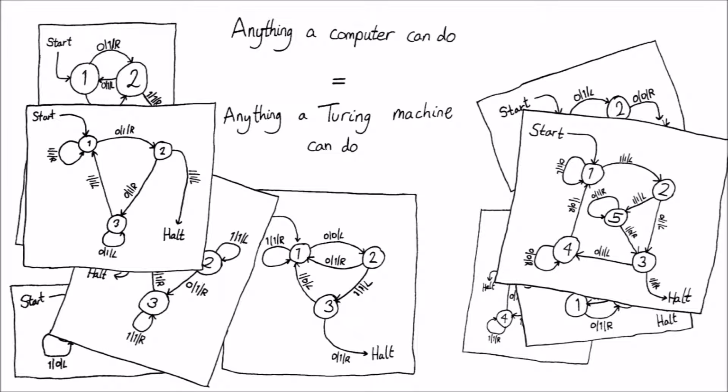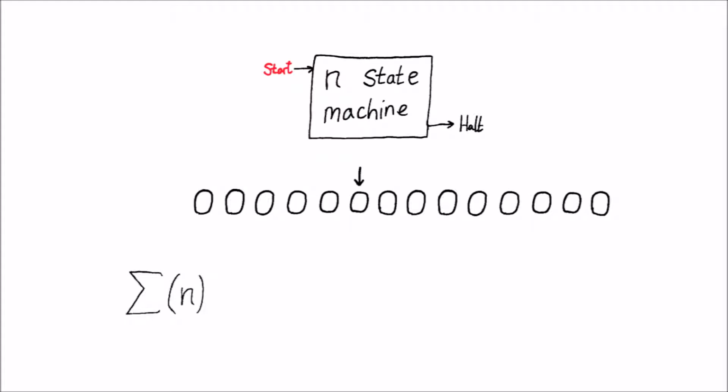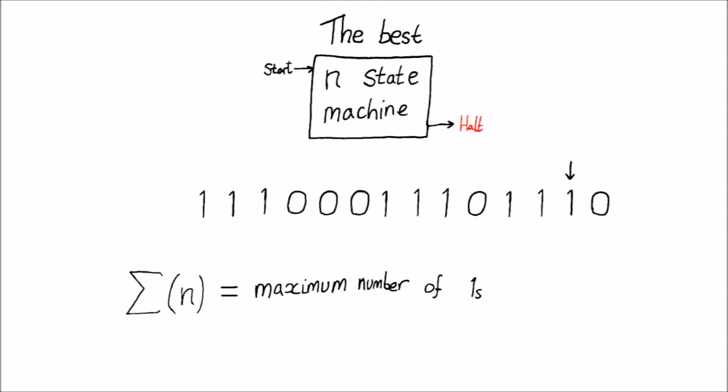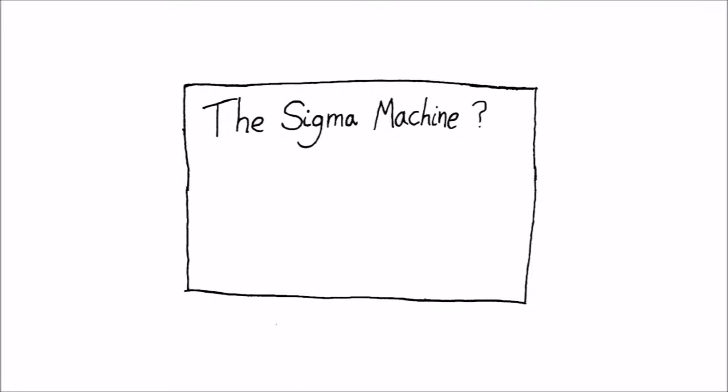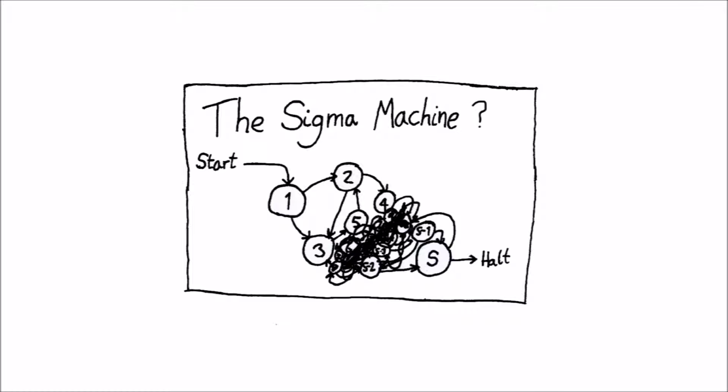The answer to this turns out to be yes. An example of a problem that a Turing machine cannot solve is to calculate a function called Rado's sigma function. The definition of this is, for any positive integer n, sigma of n is equal to the largest number of 1s that a Turing machine with n states can write on its tape, then halt, given a blank starting tape. So how do we know that no Turing machine can solve this problem, not even a very complicated machine? Well, let's assume that such a machine did exist, call it the sigma machine, and let's say it has s states for some possibly very large number s.